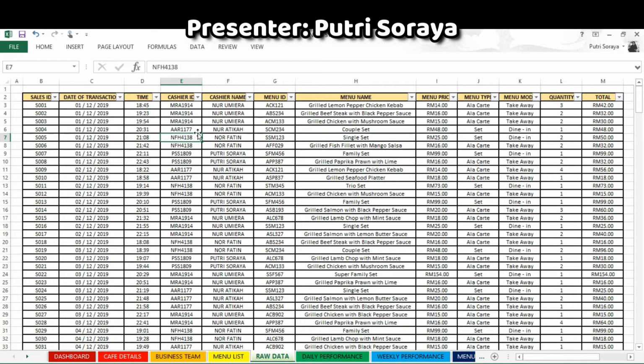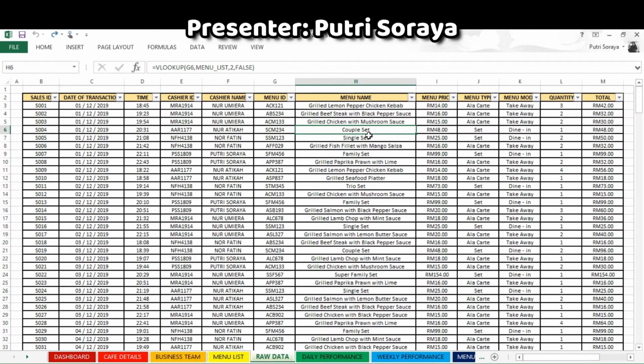If I change the cashier ID here, it automatically changes the name too because it uses VLOOKUP. Same thing here, if we just change the menu ID, for example, it will also change the menu name, price, type, and mode, and the total is calculated automatically.